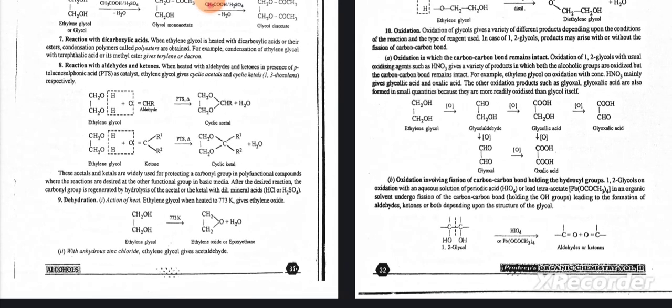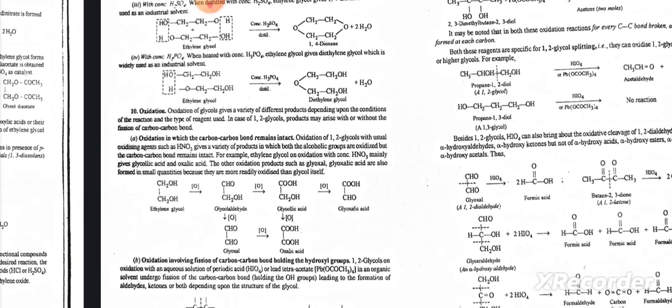Dehydration. On heating, ethylene glycol when heated to 773 K gives ethylene oxide. When distilled with concentrated H2SO4, ethylene glycol gives 1,4-dioxane, which is used as an industrial solvent. When heated with concentrated H3PO4, ethylene glycol gives diethylene glycol, which is widely used as an industrial solvent. Oxidation of glycols gives a variety of different products depending upon the conditions of the reaction. The type of reagent used in the 1,2-glycol oxidation may proceed with or without the fission of the carbon-carbon bond.